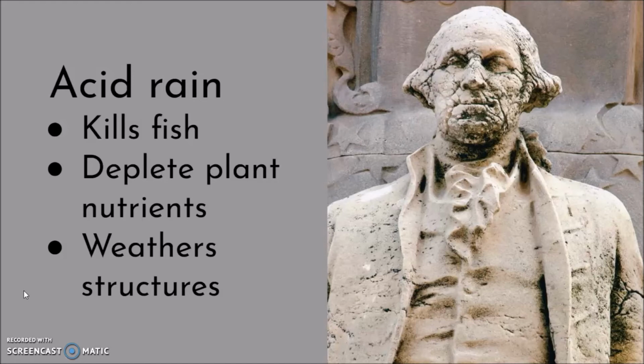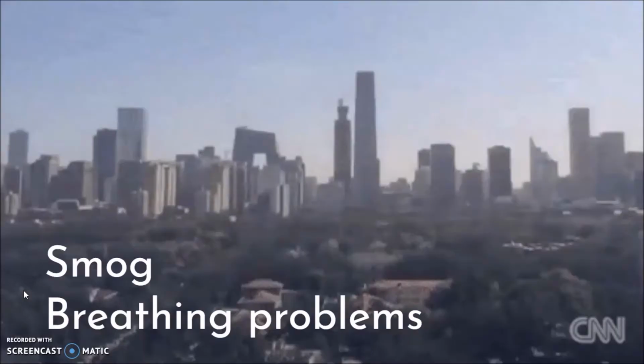Organisms like fish that cannot handle high acid will die if the acid rain reaches the water. Acid rain also takes nutrients out of the ground, and plants that need nutrients to live can't get them and will die or decay. And acid rain also affects structures made out of limestone or marble, like this statue over here. It will weather the statue.